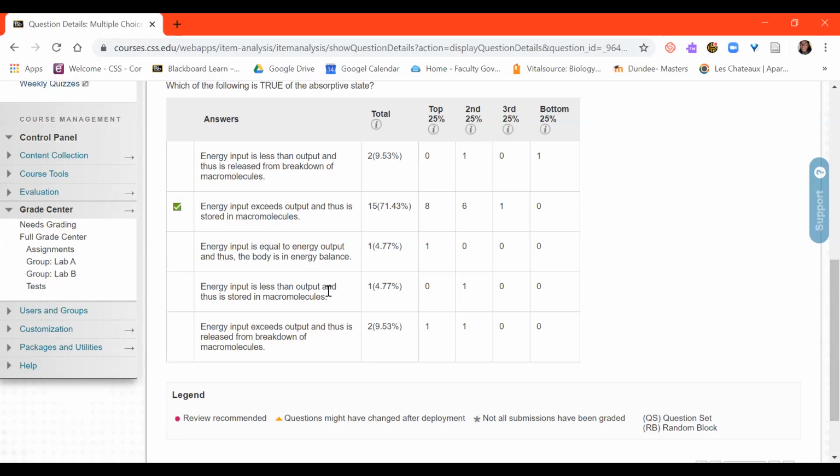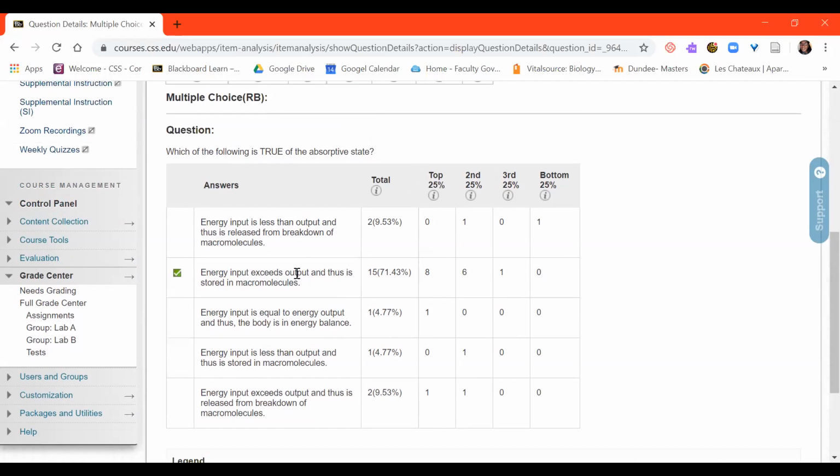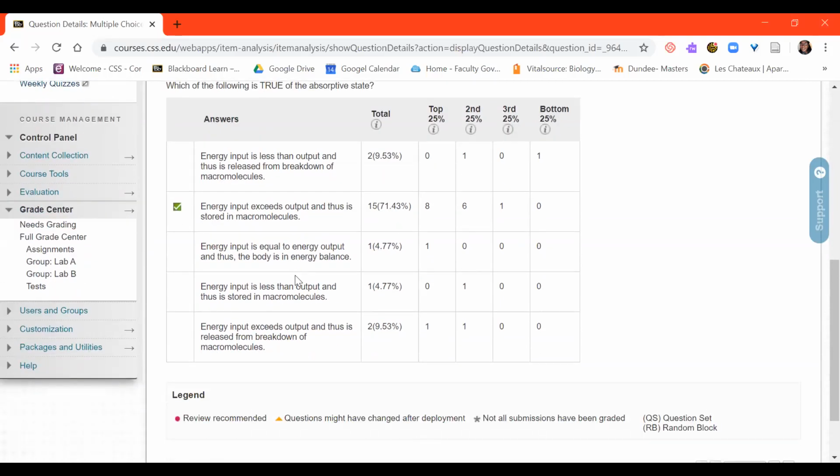And then we can look at the other option that may have been correct if we were asking about the post-absorptive state. And that would have been, okay, so this doesn't make sense, right? If input is exceeding output, we're not breaking down macromolecules. So make sure you're also looking at what the response is. So this is not a correct statement.